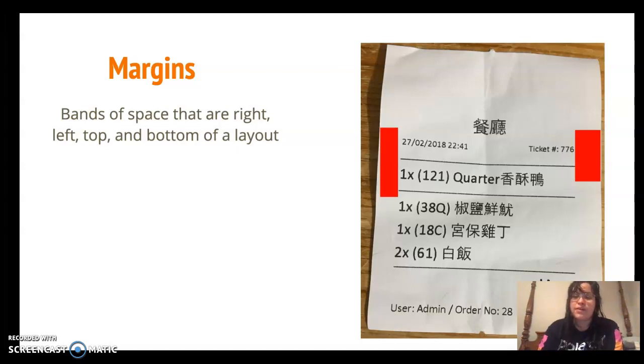But I'm guessing it's because of how receipts are. Another way margins are used is when you have to do an essay and you use MLA format, and it requires you to use 1-inch margins all around. That's another example of how we use margins in general.